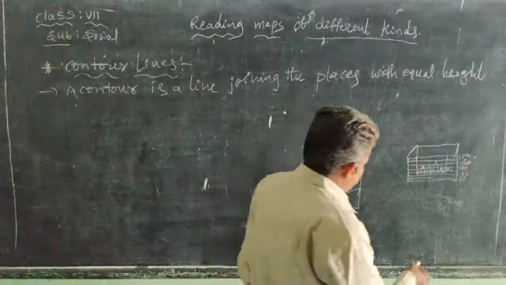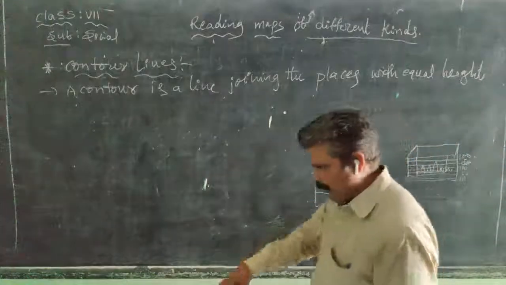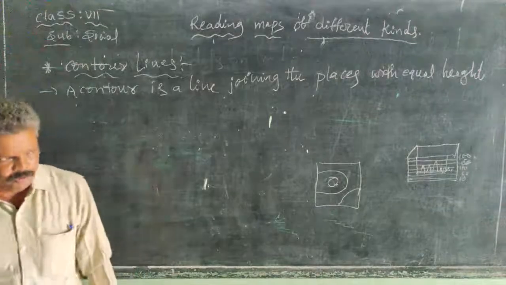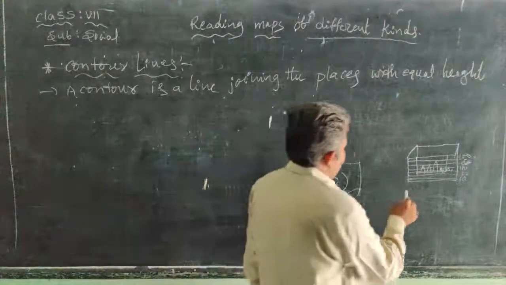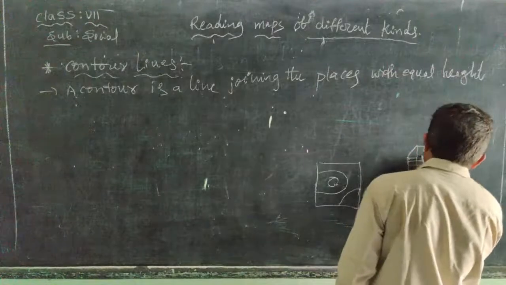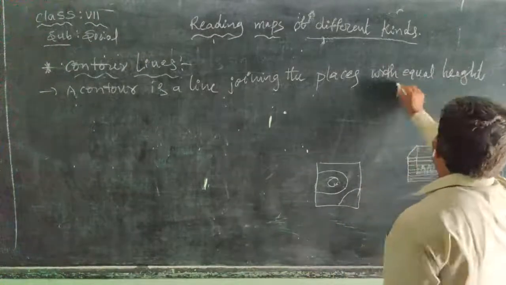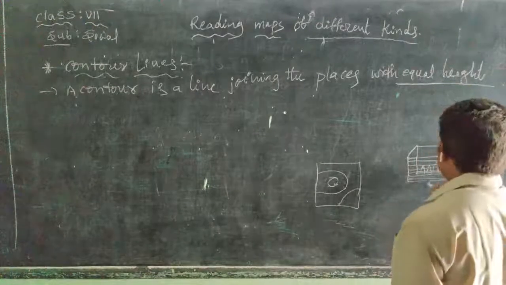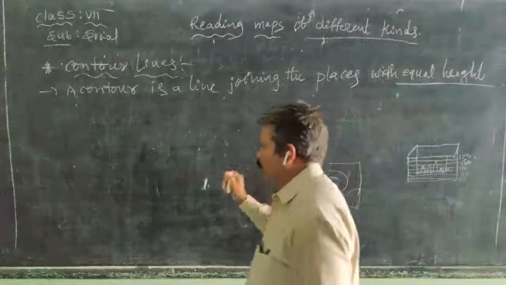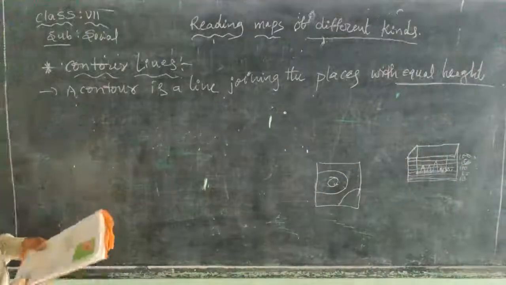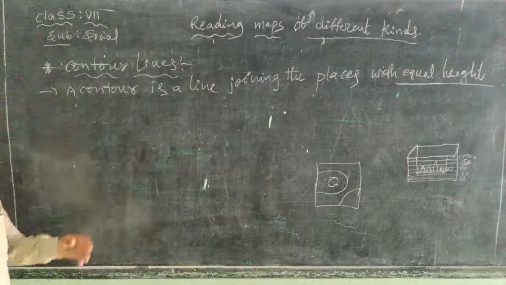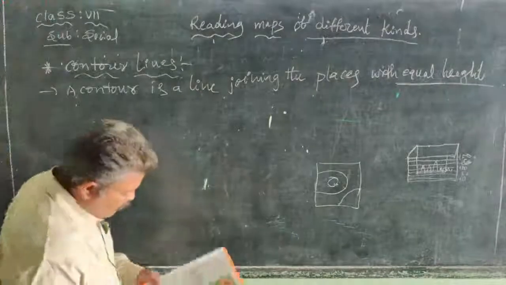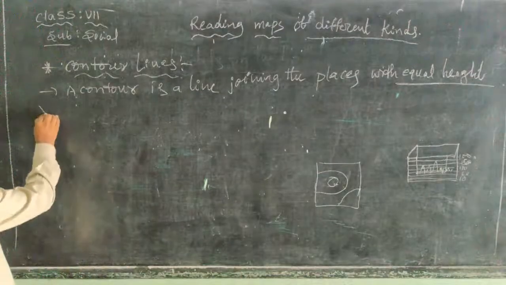Some areas have a gentle slope, some areas are flat, and some areas are low in height. So that is how the contour lines are drawn. They show equal height from one area to another area, for the purpose of easily calculating or measuring the height of the place, the height of the land.